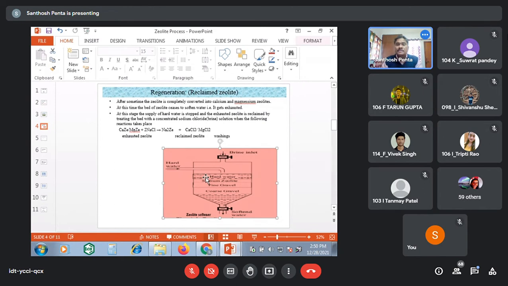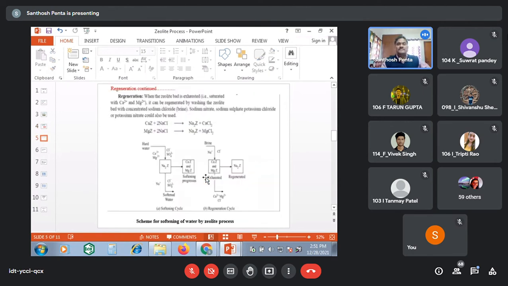Now again, after washing with brine solution, you pass the hard water sample, because the exhausted zeolite bed is activated. The activated zeolite again acts as a softening agent. So this is the exhausted zeolite. Now see what is happening here: hard water and sodium zeolites are converted into calcium zeolites and magnesium zeolites.